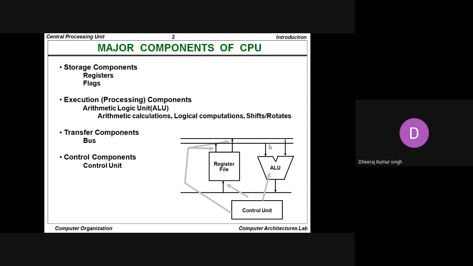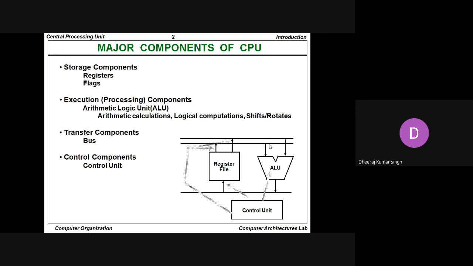So we said the main component of the CPU or central processing unit is basically known as the ALU, and the ALU is basically the processing element, or we can say the basic execution component. The ALU circuit defines the arithmetical calculations, logical calculations, as well as shift operations and rotate operations, etc. The ALU circuit has a great role, since in the system we always want to compute things, and the computation always occurs via the ALU circuit.